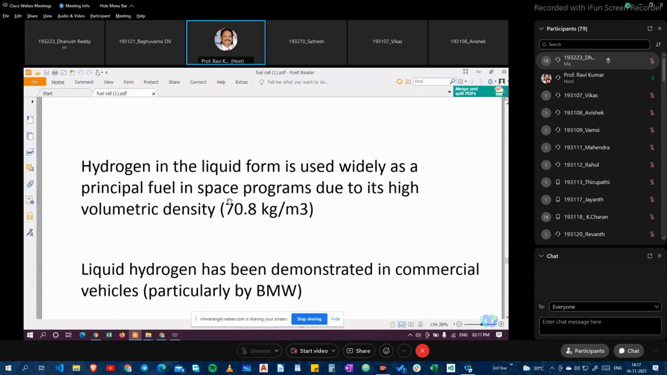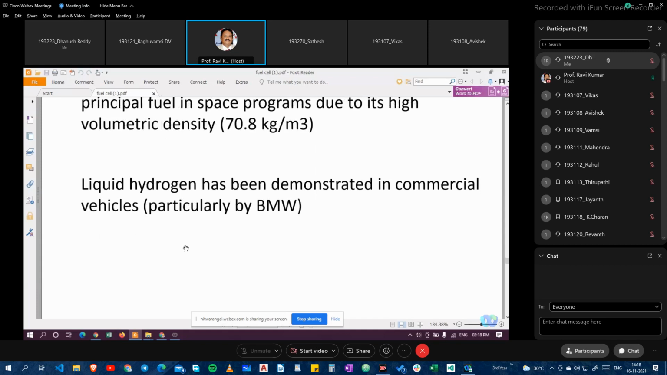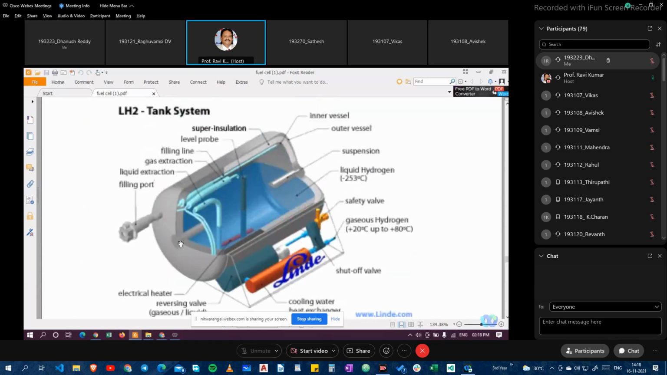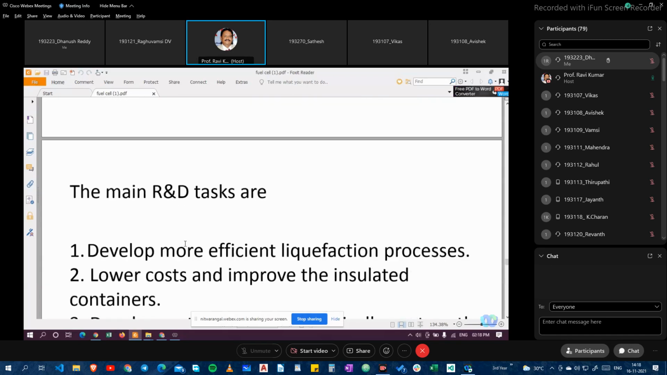Liquid hydrogen has been demonstrated in commercial vehicles, particularly by BMW, who are using it for fuel cell purposes. BMW uses a hybrid mode and a fuel cell mode, and liquid hydrogen is also used for commercial vehicles. BMW, as you may know, is a very costly vehicle, and the tank cost is equivalent to that. That's why only high-end vehicles use it for transportation of liquid hydrogen, because the fuel tank itself is very costly and highly engineered, so it is used in highly commercial vehicles.